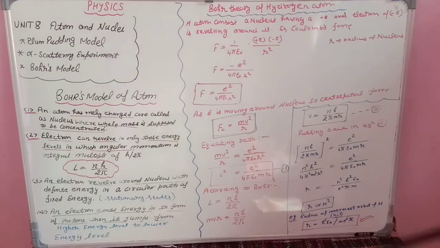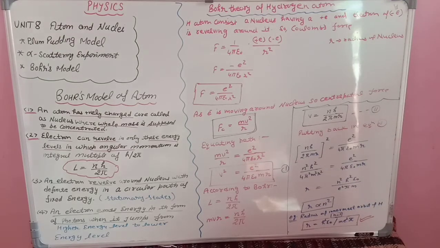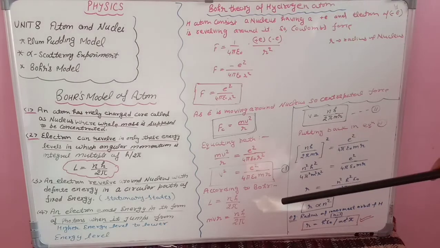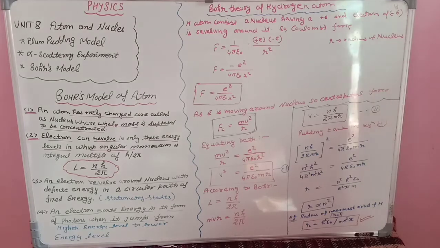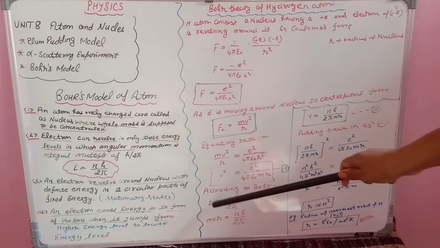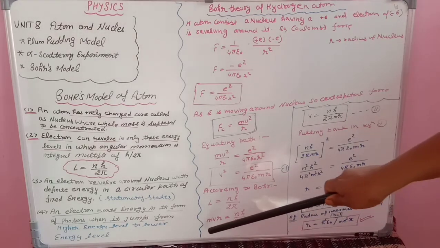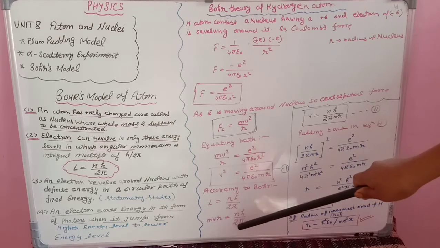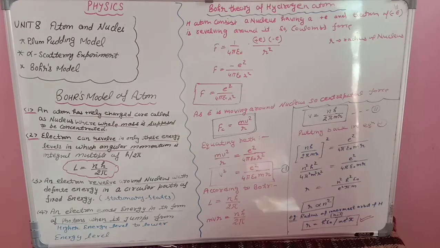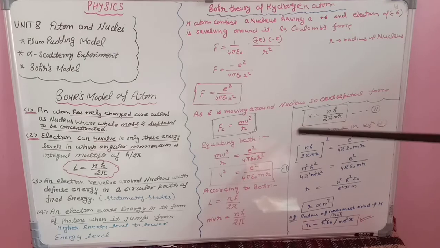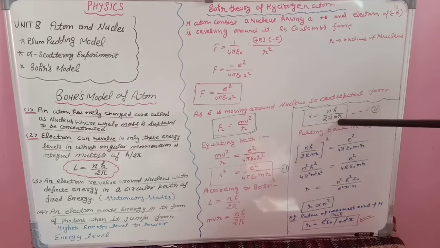Now what Bohr is saying, we are talking about Bohr theory, so it is very important to include Bohr's theory. So Bohr is saying that L is equal to nh upon 2 pi, and L means angular momentum. If you remember, in +1 you have studied that L is equal to r cross p. And p is equal to mv, so L is equal to mvr, and that equals nh upon 2 pi. From here you can calculate the value of v, m and r will go down. So v is equal to nh upon 2 pi mr. Give it equation number 2.